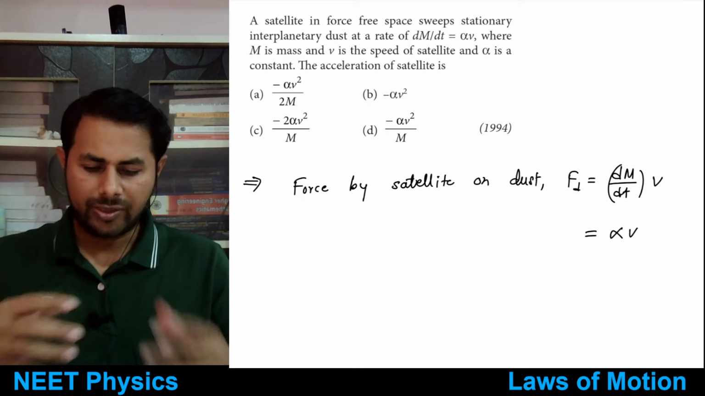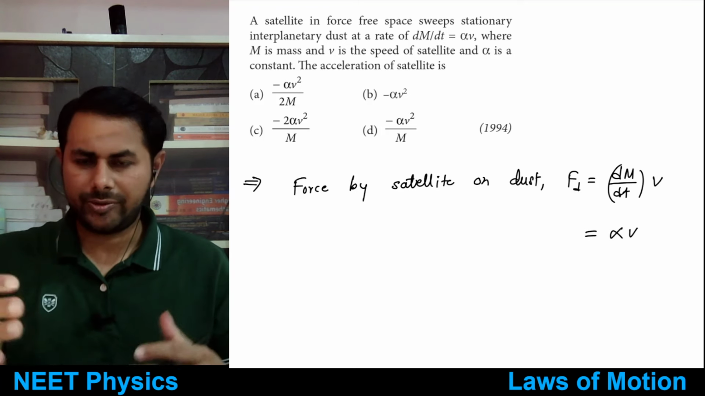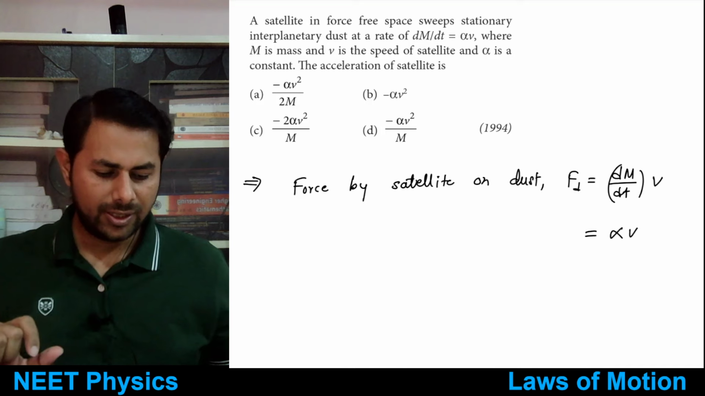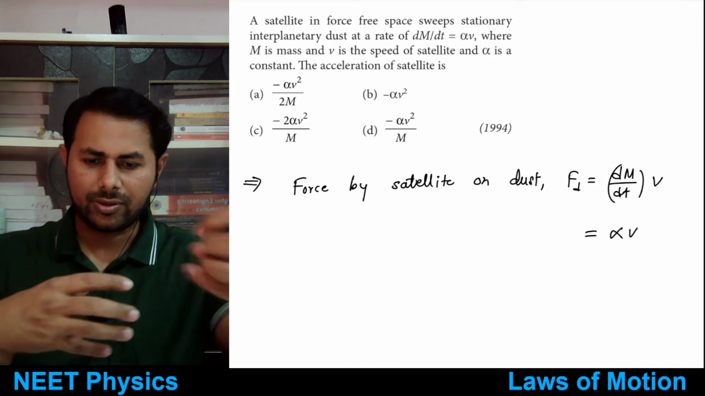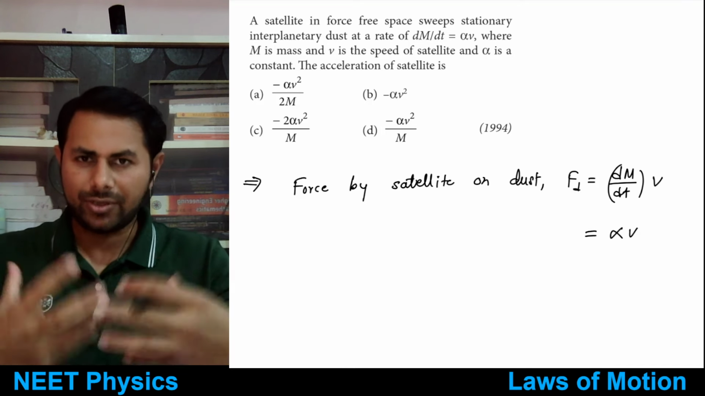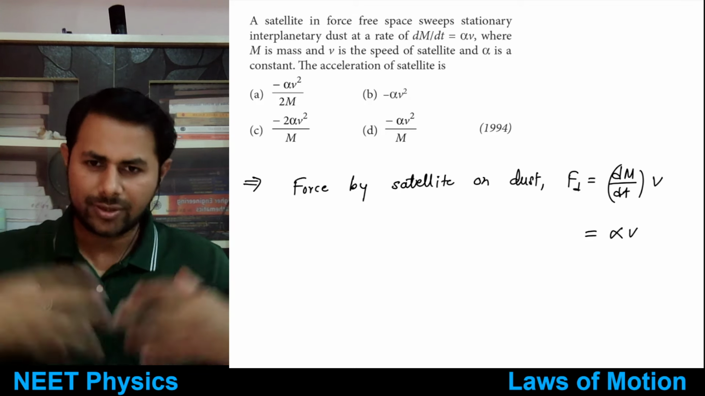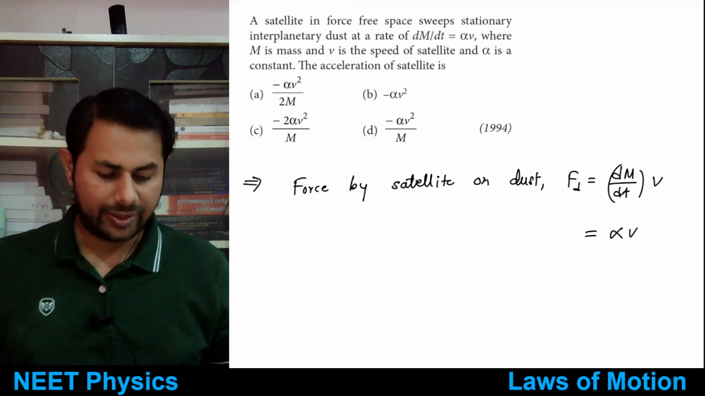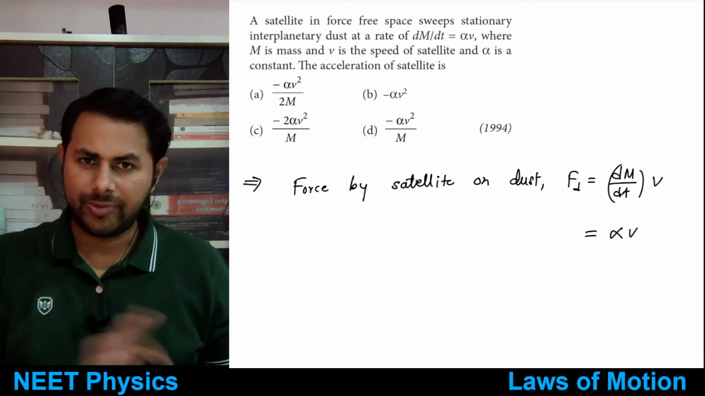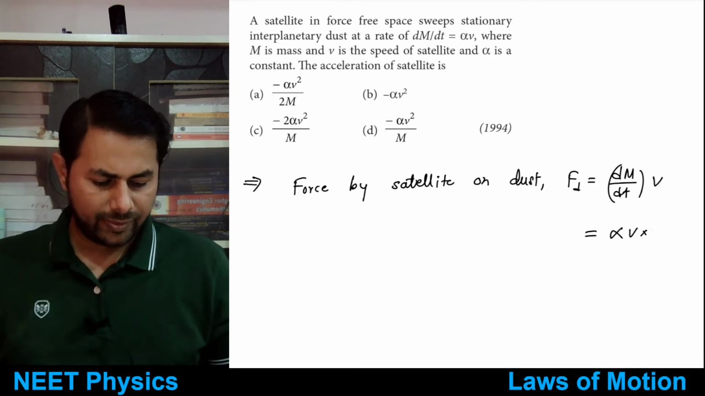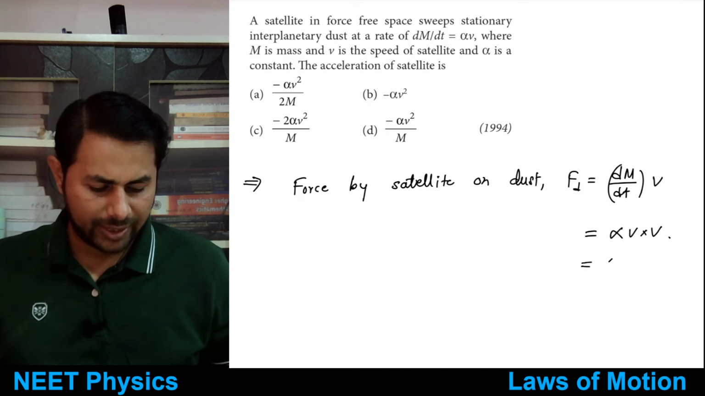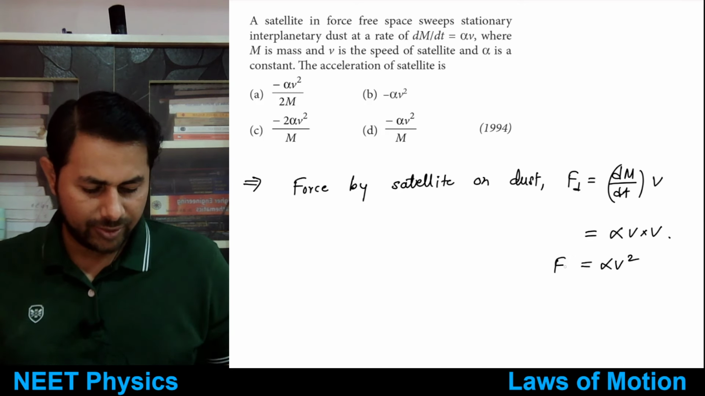Whatever speed with which the satellite is moving, suppose initially the dust is stationary, now the dust is collected on the satellite, it moves with the speed v, right? It also moves with the satellite with speed v, that's why this v and that v will be the same. So you have alpha times v square. This is the force due to the satellite on the dust.